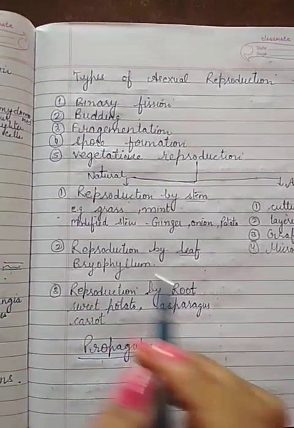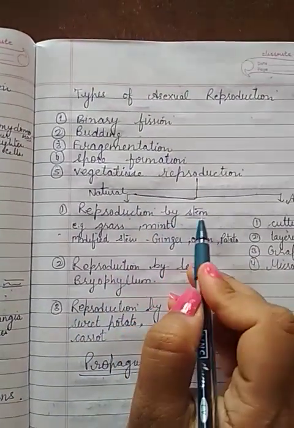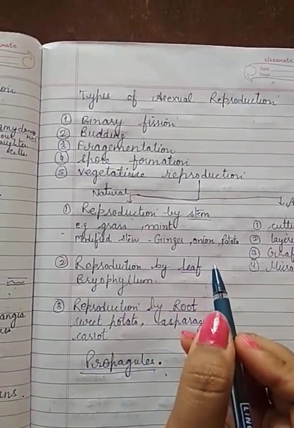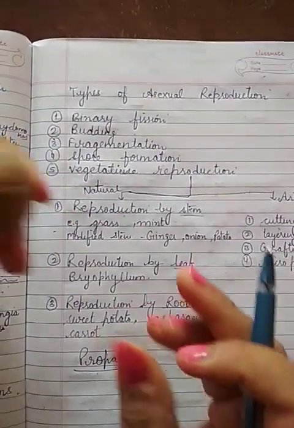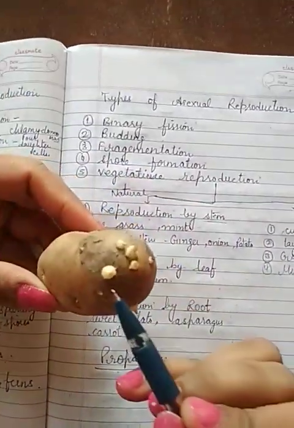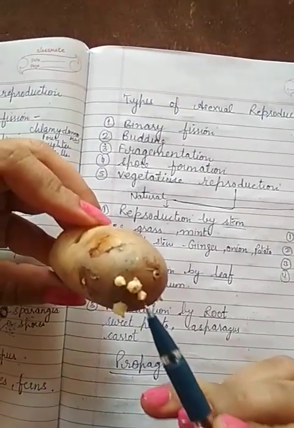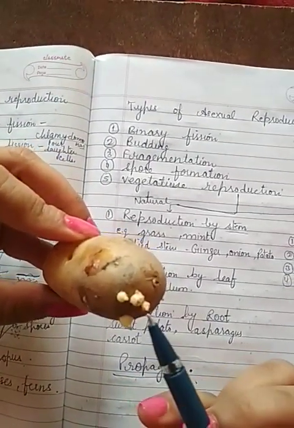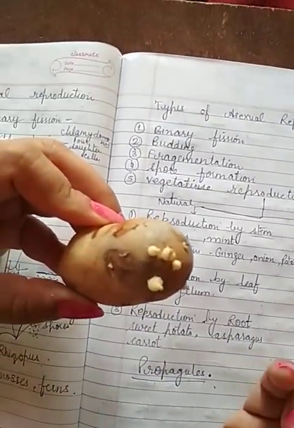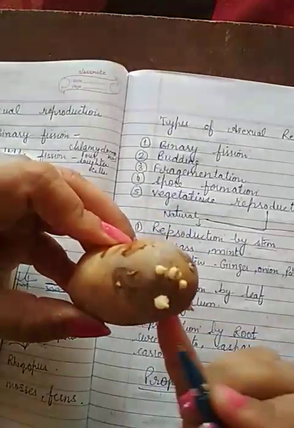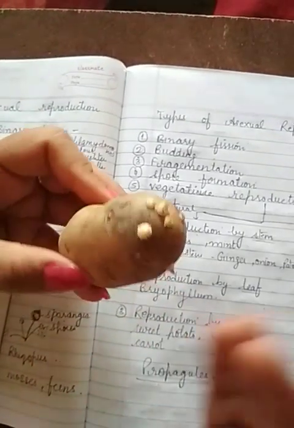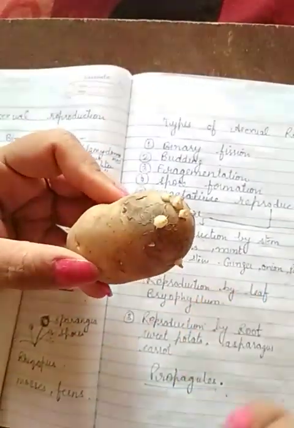Now first we are going to see how reproduction occurs by stem. Children, we can see simple potatoes available in our houses. So what is a potato? That is an underground stem. We can see small buds present on that potato. If I put that potato in the soil, after some time these buds are able to produce a new plant. So here the stem is able to form a new plant. That is vegetative reproduction.